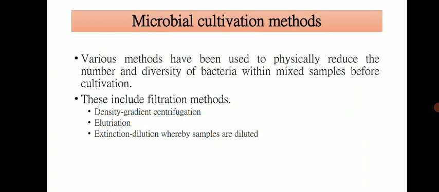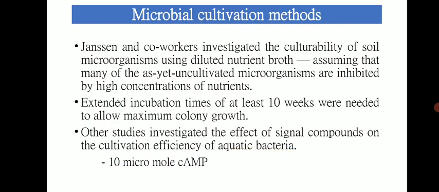Some of the scientists have tried, for example Janssen and co-workers investigated the culturability of soil microorganisms using diluted nutrient broth, by assuming that many of the as yet uncultivated microorganisms are inhibited by high concentrations of nutrients.